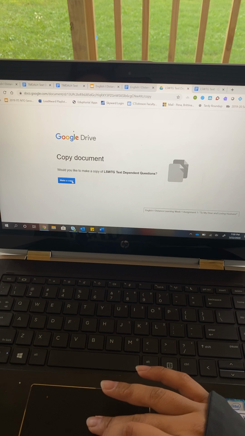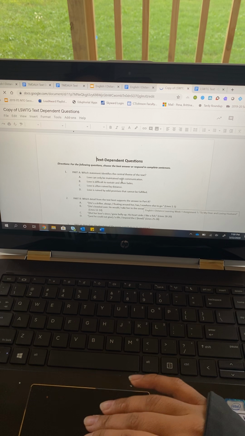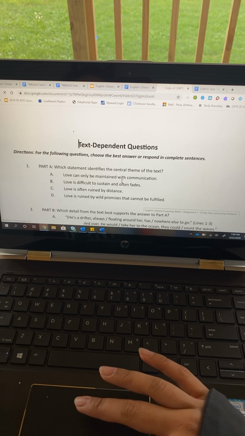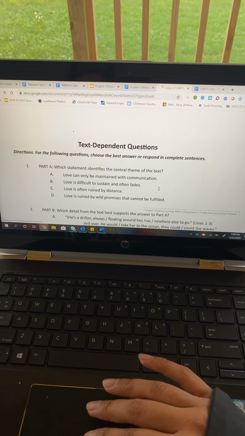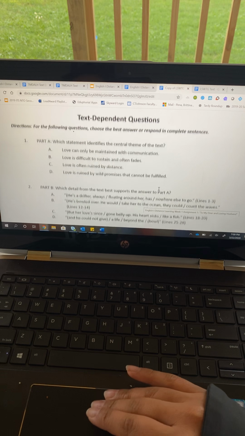So we're going to make a copy. All right, so I'm going to zoom in so that way I can read these questions to you. There it goes. So question number 1, part A. Which statement identifies the central theme of the text? A, love can only be maintained with communication. B, love is difficult to sustain and often fades. C, love is often ruined by distance. Or D, love is ruined by wild promises that cannot be fulfilled.